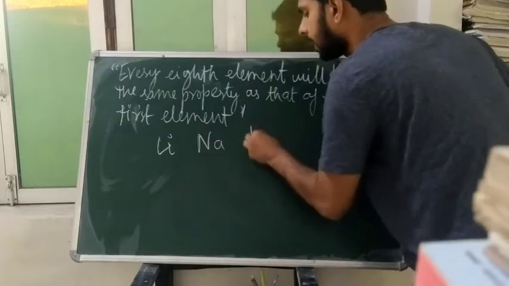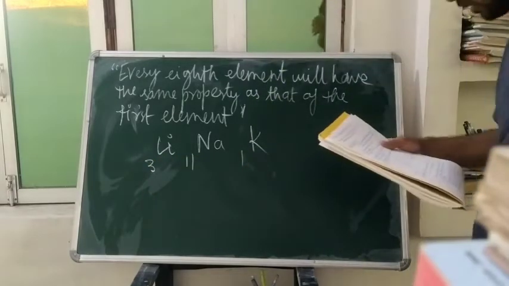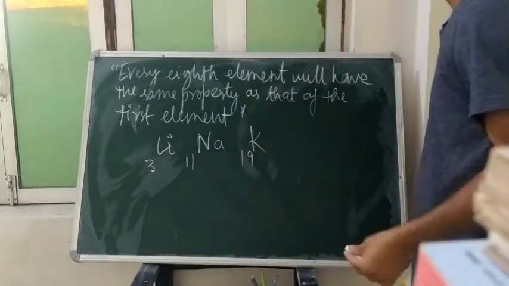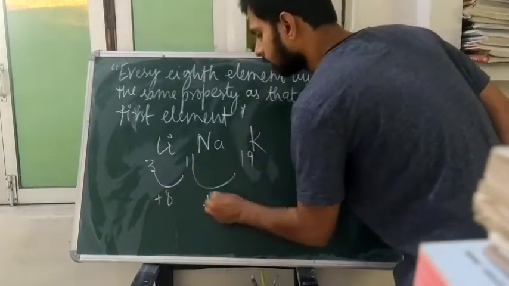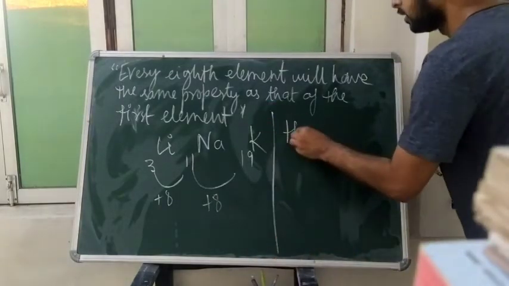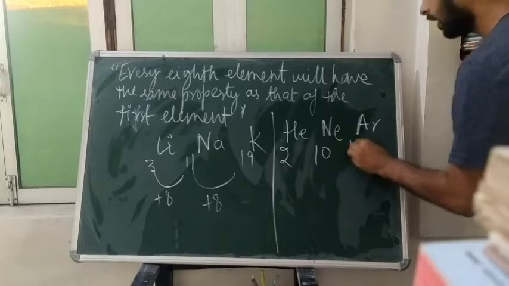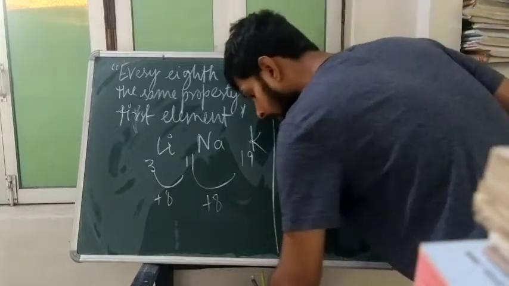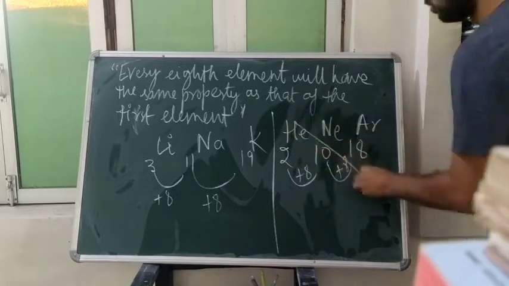this Li, Na, K. So you know this is 3, this one is 11, this one is 19. So the recurrence of properties will happen after 8 elements. 11 minus 3 is 8. Okay, so that was the meaning. Of course, if you choose 2, 10, 18, you also see plus 8 here. So whether Newlands' law of octaves is valid here, no, not valid.